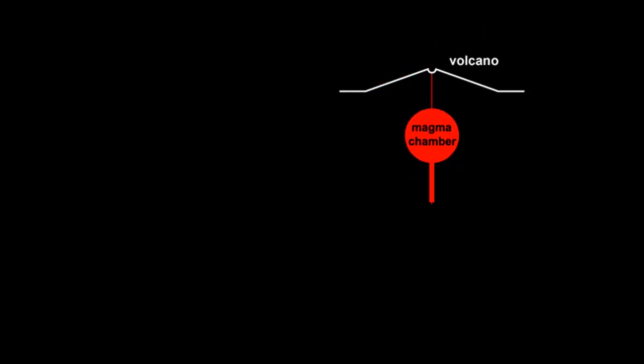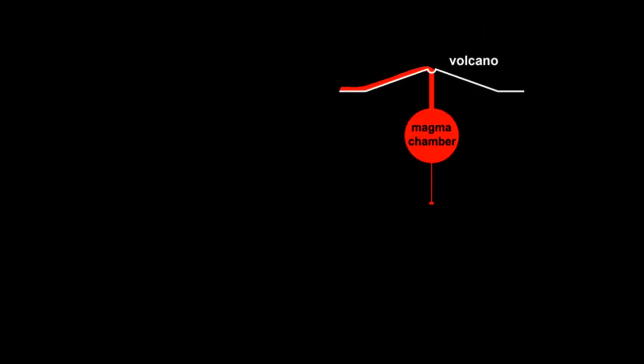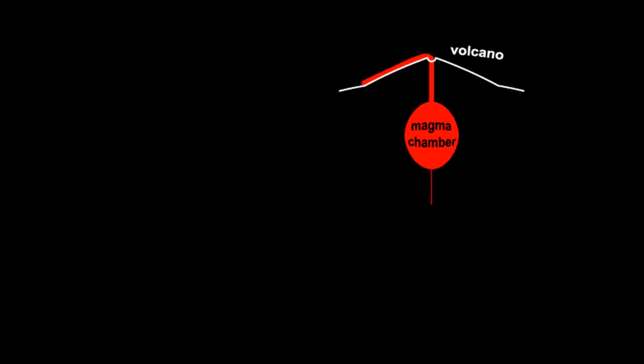Eruptions start when the magma being stored in the underground magma chamber breaks through the rigid lid that was holding it in place and begins to rise to the surface. The magma rises because it is less dense than the surrounding rock. One of the most important properties of the magma that controls its ascent is its viscosity. Viscosity is a measure of the stiffness of a fluid. Fluids like tar have a high viscosity, while other fluids like water have a low viscosity.